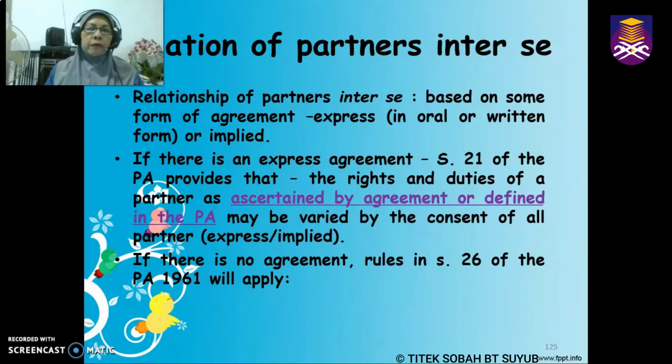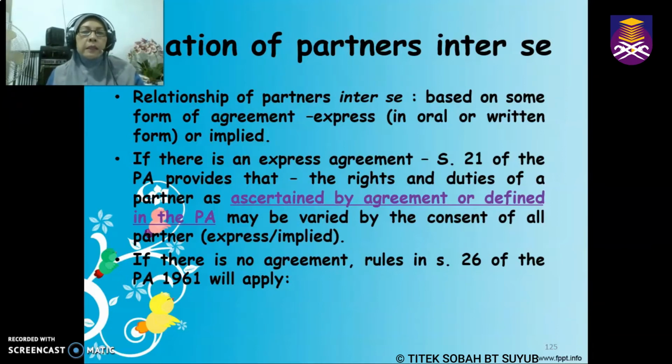So if there is an agreement, of course, we are going to depend on the agreement. This agreement can be either oral or written. If it's done expressly, it is easier. However, if it's implied, then of course it will be quite difficult. If there is an express agreement, according to Section 21 of the Partnership Act, the rights and duties of partners are ascertained by agreement or defined in the Partnership Act. It means that if there is an agreement, we are going to follow the agreement. If there is no agreement, then of course we are going to follow the Partnership Act.